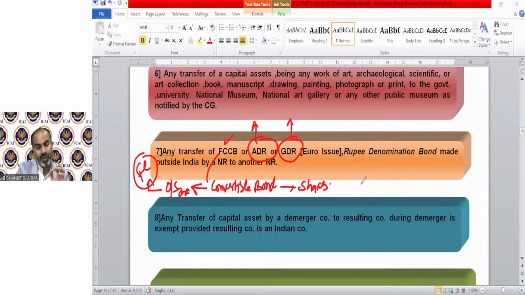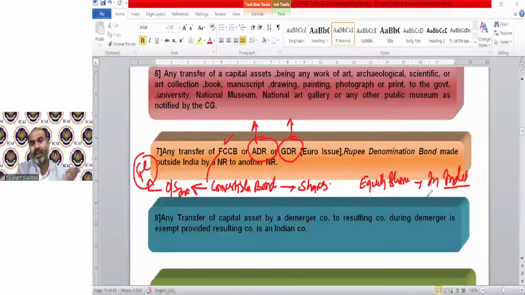If I want to issue equity shares in India, what will it be called? It will be called an IPO or FPO, initial public offer or further public offer, or we can say normal equity shares. So they are technically equity shares. If we are issuing equity shares in India, it will be part of an FPO or IPO, etc. So if we issue equity shares outside India, in America, that will be called ADR.